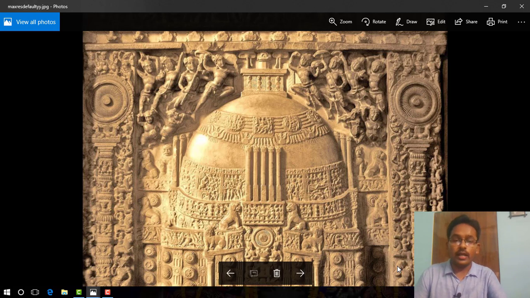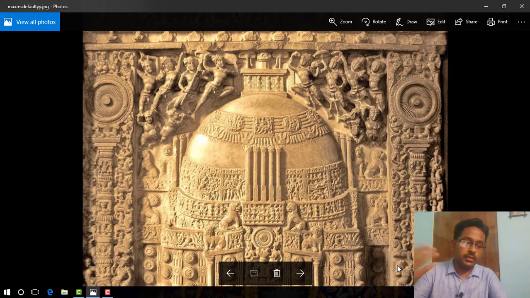I'm sorry I couldn't find the original picture of Amravati, but you can understand this is the architectural design of Amravati. But the problem is earlier Amravati was recognized as a great stupa. But nowadays it is considered as a ruined Buddhist monument, because several sculptural panels were taken away from that site and placed at the Asiatic Society Calcutta, India Office Madras, and some even were placed at the London Museum.